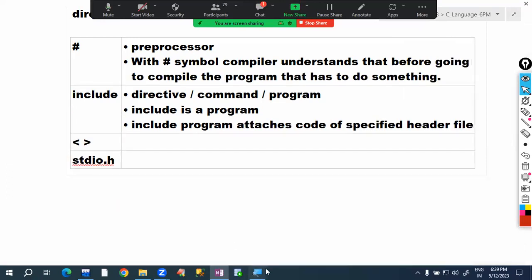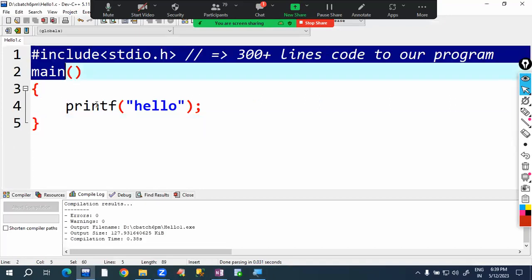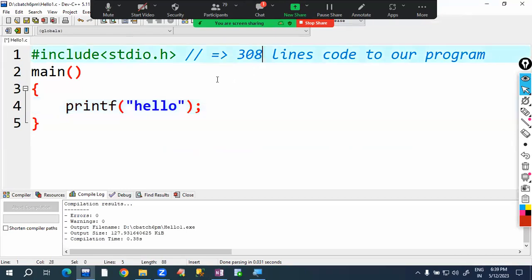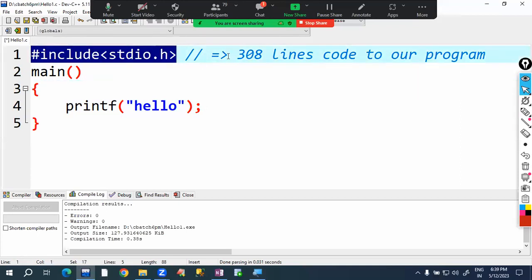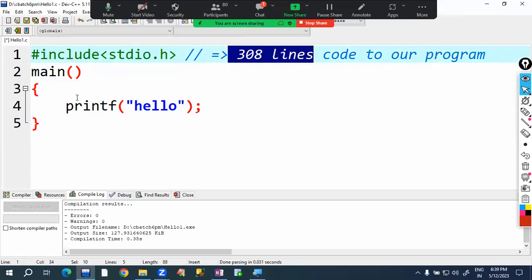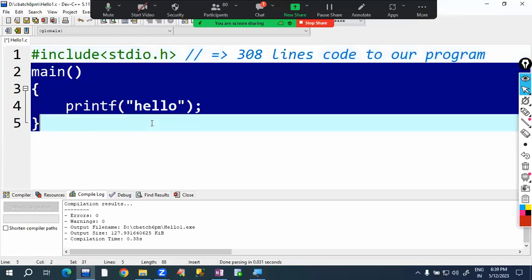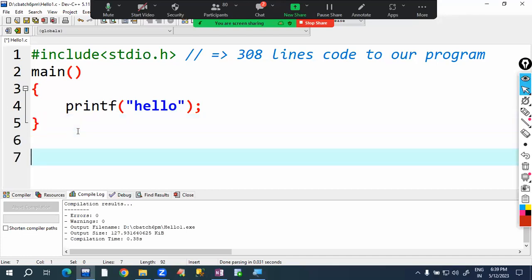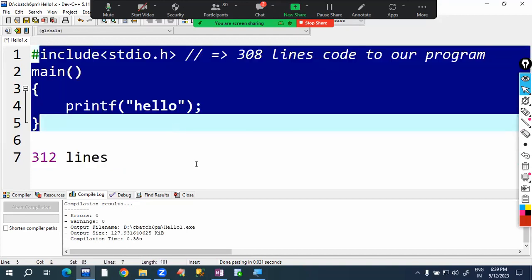Now, how many lines of code does this program have? Here, for example, assume the stdio header file has 308 lines of code. So this single line is equal to how many lines of code now? 308, plus these 4 lines. In total, 312 lines of code are there. This 312 lines of code will be compiled.